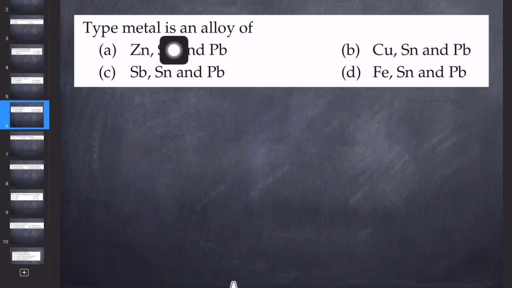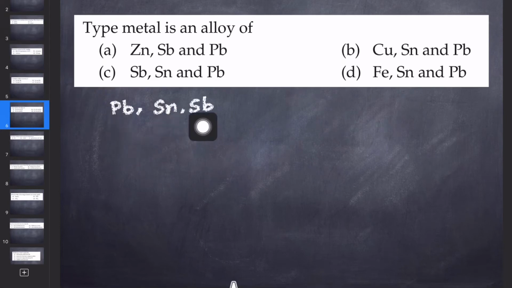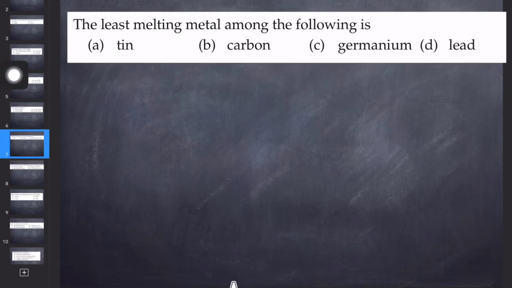Let's see the next. Type metal is an alloy of. That is very important. Type metal is basically used for casting type, and this alloy is basically of lead, tin, and antimony, Sb. So the correct answer for this should be the C. This is the type metal alloy. Next, the least melting point of the metal among the following is, so if you see the tin, that is Sn, melting point is very less, already discussed. It is only 232 degrees centigrade, so very less.